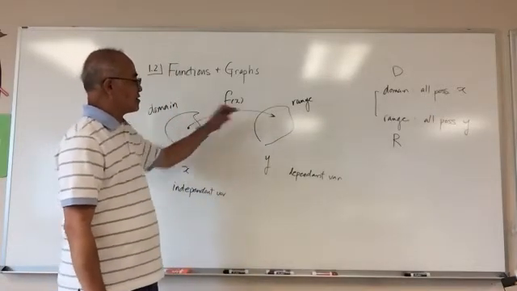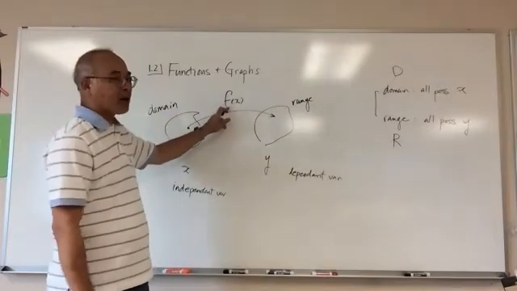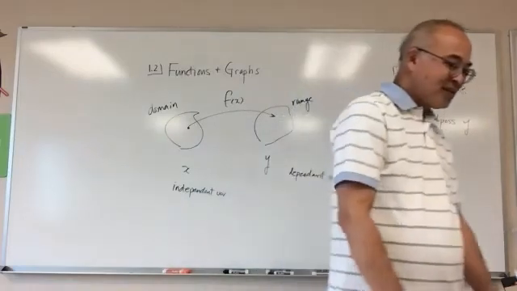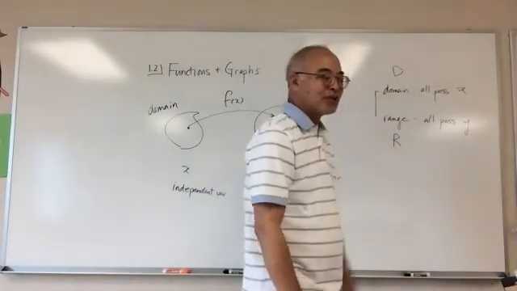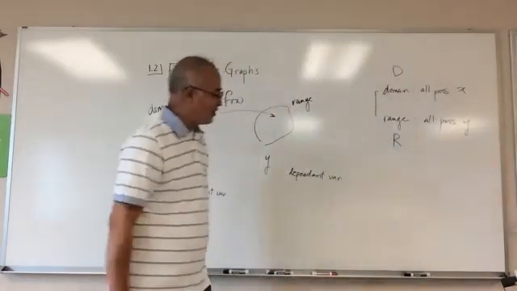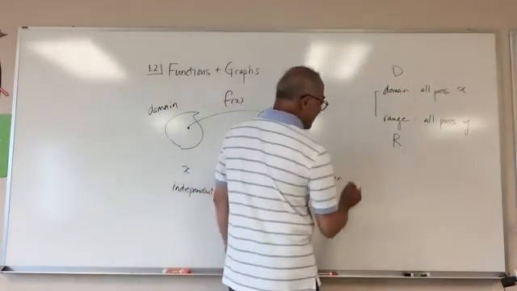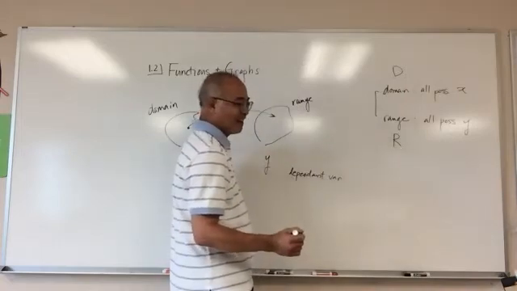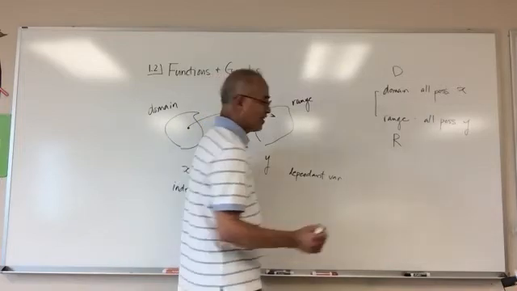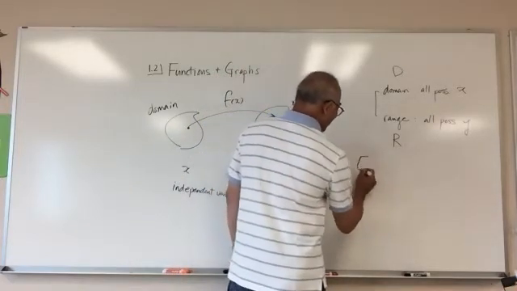Incidentally, this notation, f of x, was done by who? It was done by the guy on the picture on page 13, bottom left. Who is this guy? Anybody have their book open? Leonhard Euler.